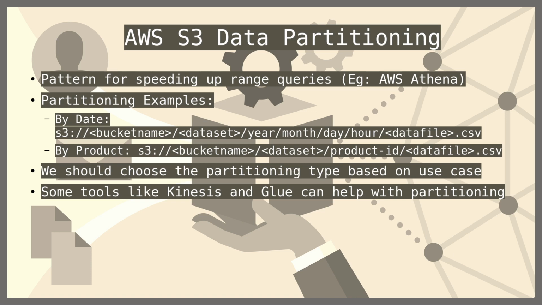For example, if you want to access our data based on a segregation on date, then we should use a partition scheme which uses date. In another case, if you want to partition our data in a very specific format where, let's say, we have a unique identifier for each entity, for example a product ID in case of products, we should partition our data using that kind of structure. You will see the examples here. If you want to partition our data by date, when we define our objects in S3, we should do it like this: bucket name, then at the next level the data set, then partitions on year, month, day, hour, and then the actual files.